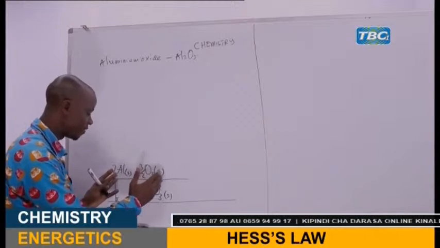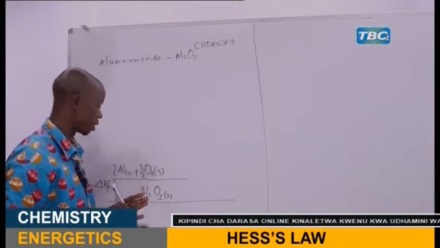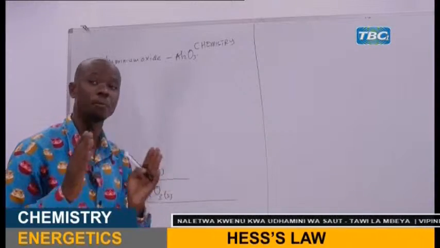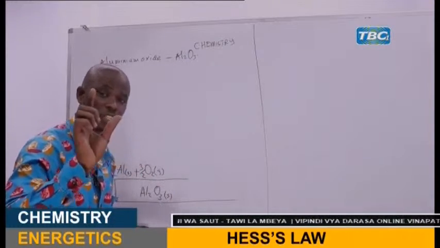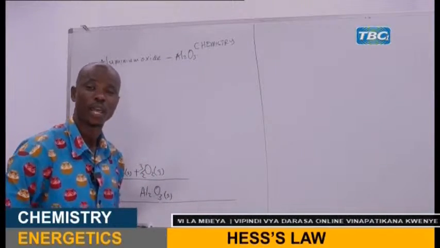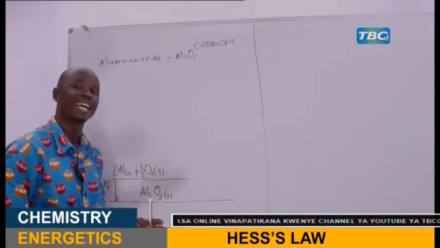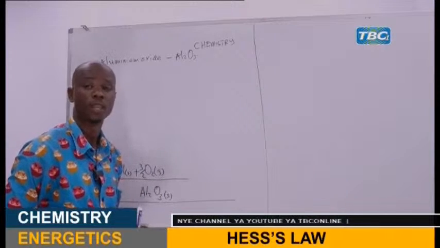Now, after we have given the elements which make this compound and the compound as well, the next step, because there you have the metal and the non-metal, this is the ionic compound. You have to get the cation and the anion. The cation from the metal, that is aluminum, and the anion from the non-metal, that is oxygen.